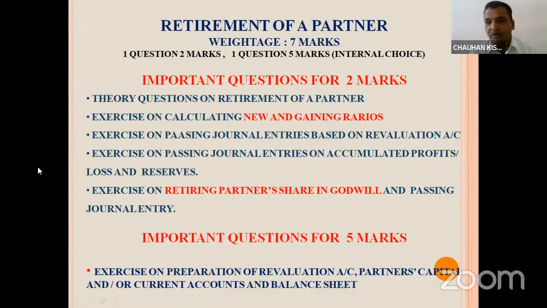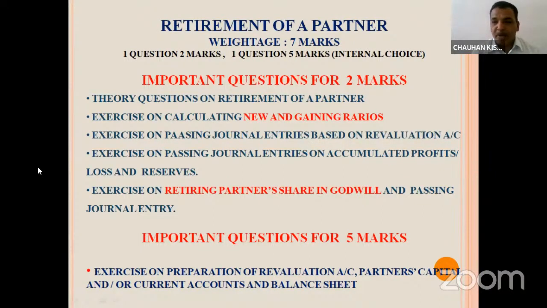In that you have to prepare revaluation account, partner's capital account, and maybe they can ask you preparation of balance sheet. But for 2 marks, what can be asked? In the 2 marks, they can ask you the theory questions based on the retirement. They can ask you to find out new and gaining ratio in the retirement, and you must have done the practice for this also.